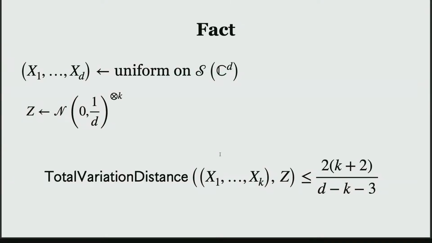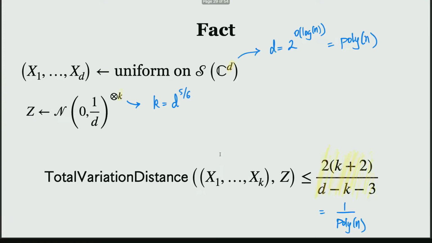What this fact says is the following. If you pick a random point on the unit sphere, and you throw away some coordinates, then the remaining ones are going to be close to the IID Gaussian distribution, where the mean is 0 and the standard deviation is going to be 1 over root d. And how many coordinates are we throwing away? Let's say we are only considering k coordinates, then the total variation distance between the first k coordinates and k IID Gaussians is going to look like this.